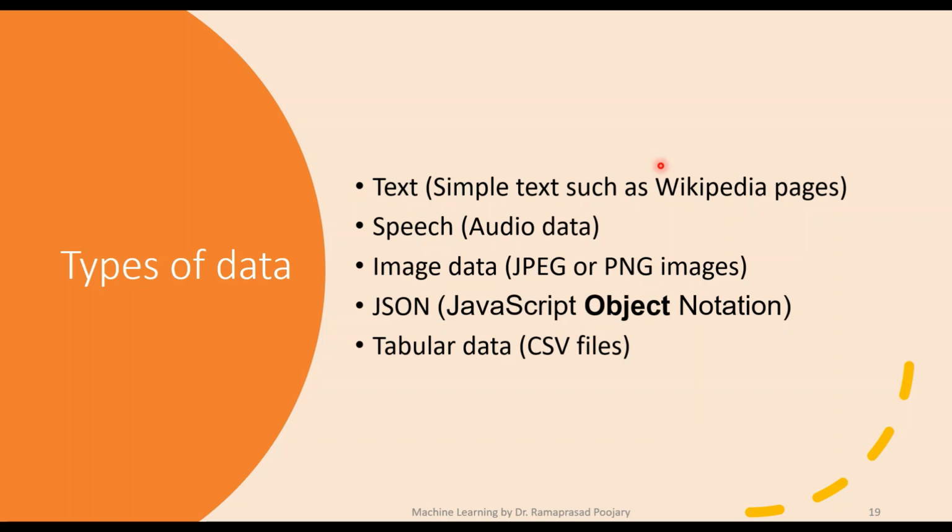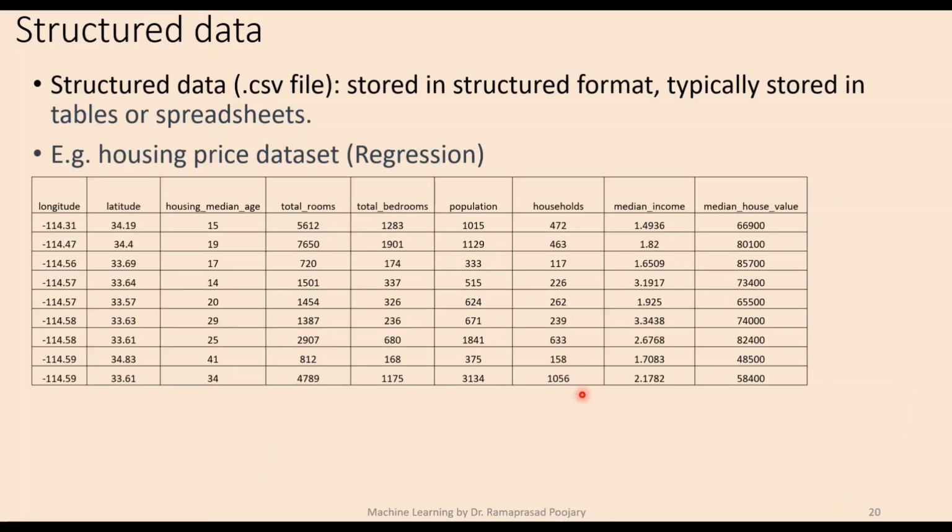Similarly, the type of data set depends on the application. There are also JSON files, or tabular data like CSV files, which are also used as data sets. Now, in this particular example, we look at one type of data set, that is structured data. The same is being used for house price prediction also.